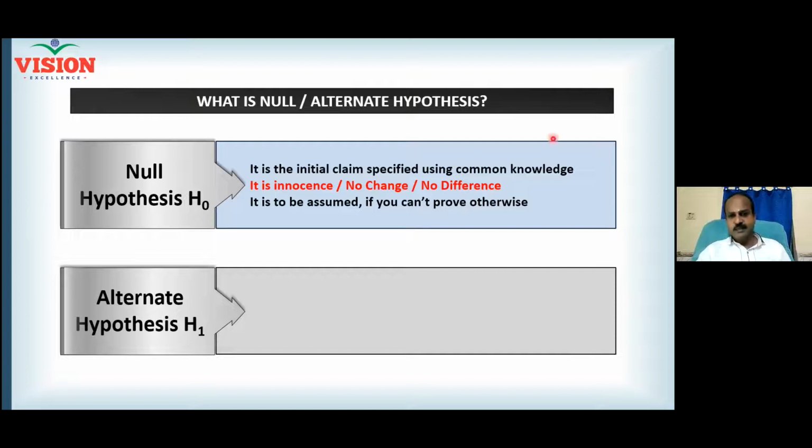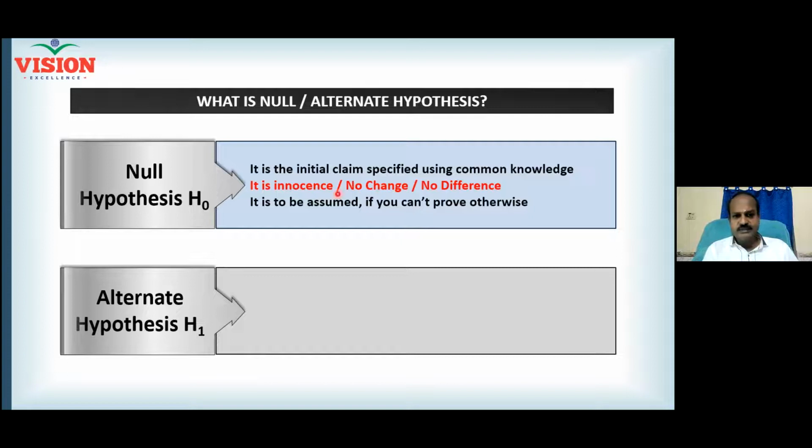So null hypothesis is the initial claim specified using common knowledge. It is the statement of innocence. When I buy 10 machines, all 10 machines should be same. That's an innocence, but still it can be different. But generally people believe. There are 20 people attending the black belt training program. What we sincerely believe is that all 20 of you put equal efforts. But the fact may be different.